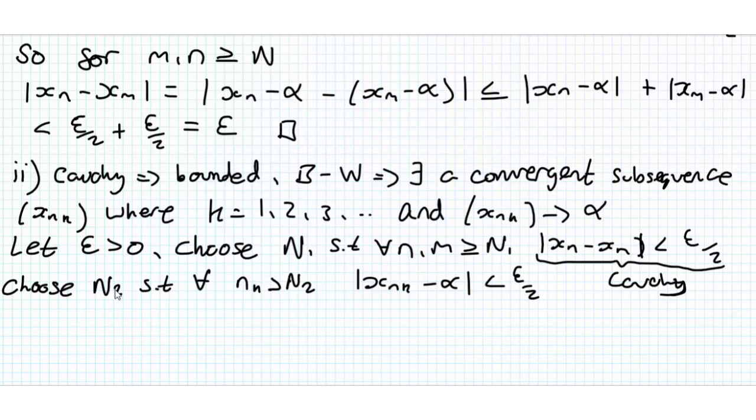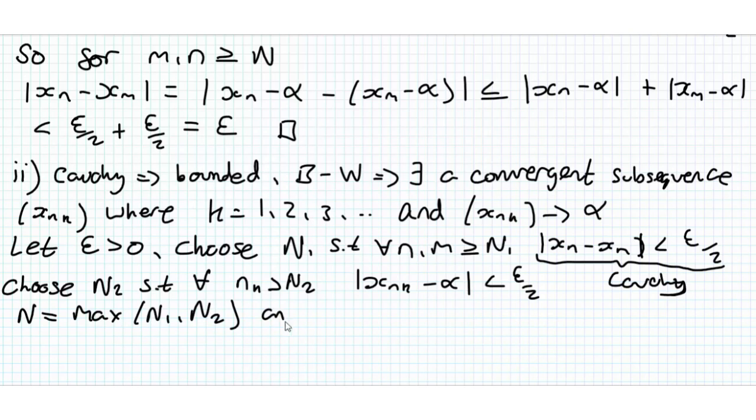But we're looking to show its convergence, so we can't have this n1 and n2, so we need to consider some n, and the way we choose n is as the maximum of n1 and n2, so whichever is bigger out of these, we choose that.